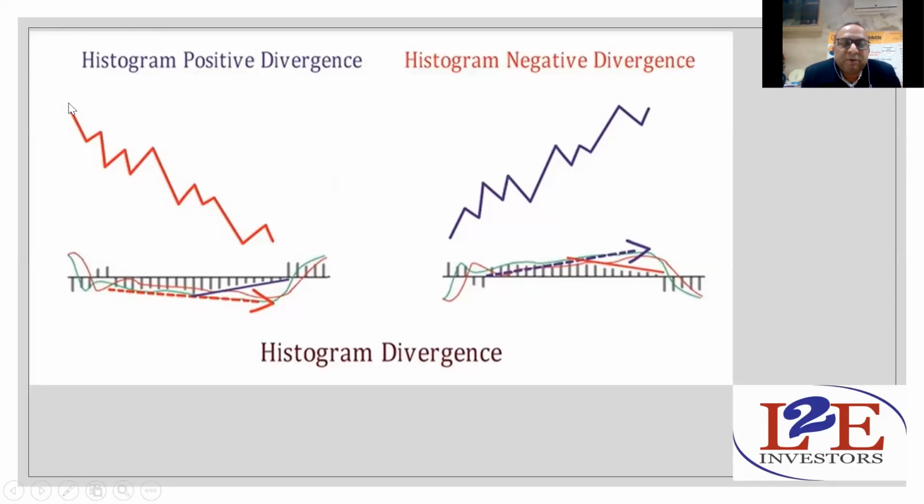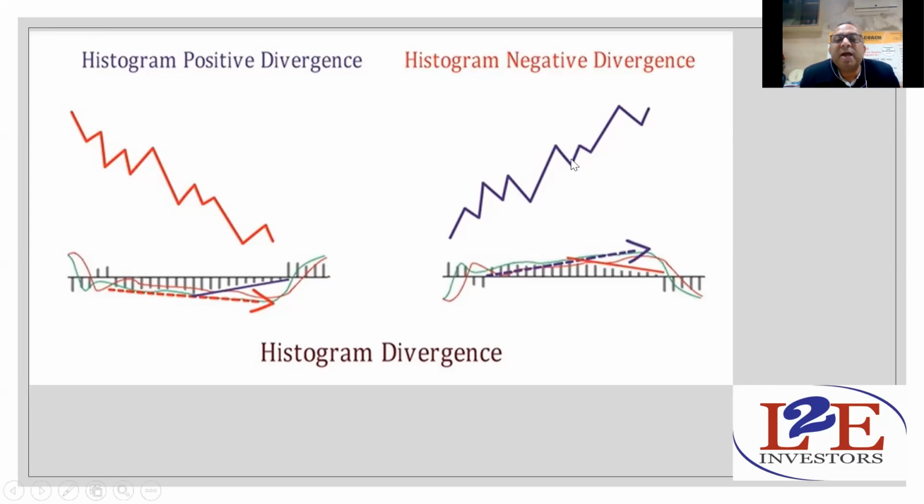Just see this particular picture. The price is moving downward. This histogram is moving upward. Though MACD is moving downward, the histogram is moving upward. This is positive divergence, and once this chart gives you a green signal, once this red line is crossed by this green line, you should take a trade. Divergence is the best idea to trade in the MACD chart.